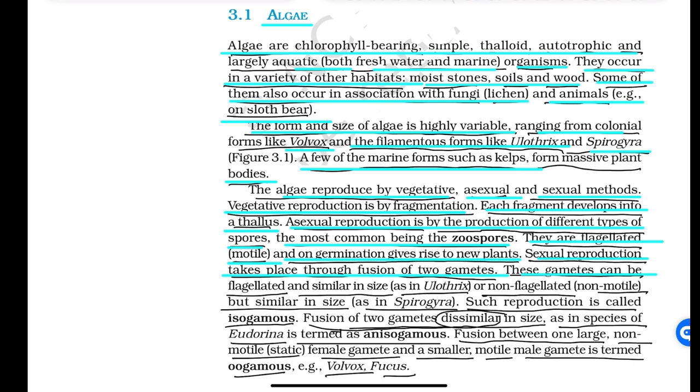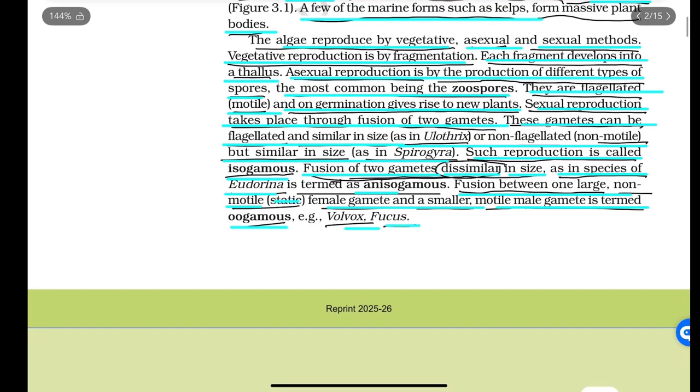These gametes can be flagellated and similar in size as in Ulothrix, or non-flagellated, non-motile but similar in size as in Spirogyra. Such reproduction is called isogamous, and fusion of two gametes dissimilar in size as in species of Eudorina is termed as anisogamous. Fusion between one large, non-motile, static female gamete and a smaller, motile male gamete is termed oogamous. Example, Volvox and Fucus.